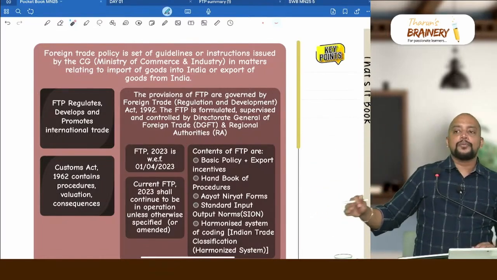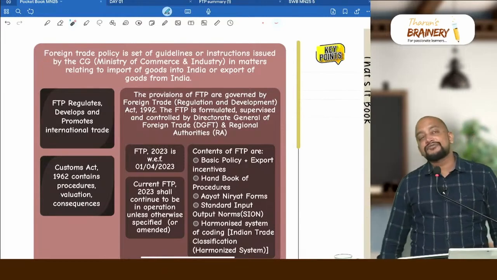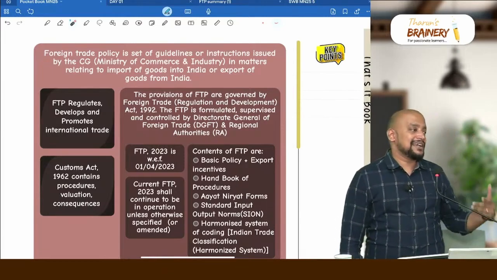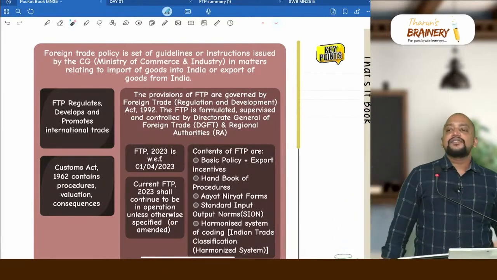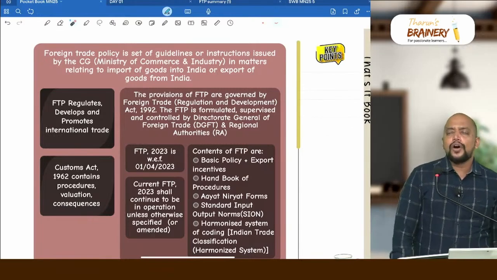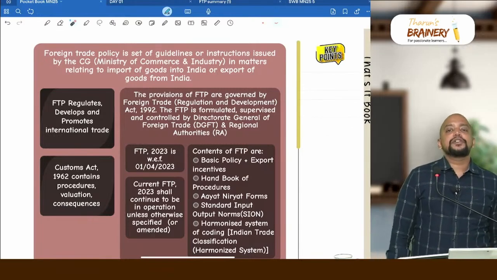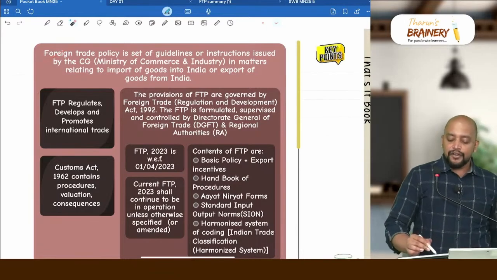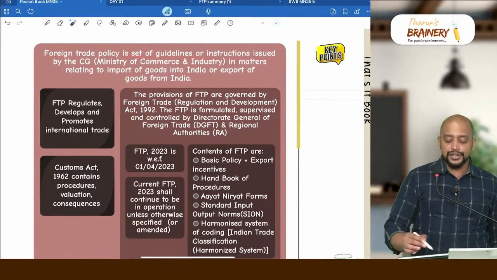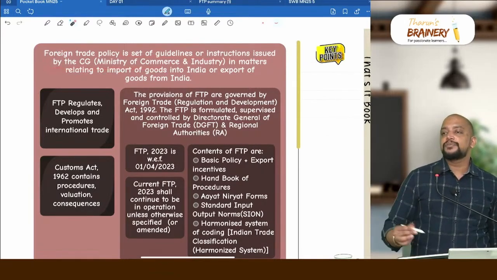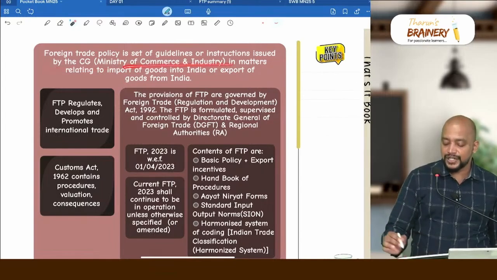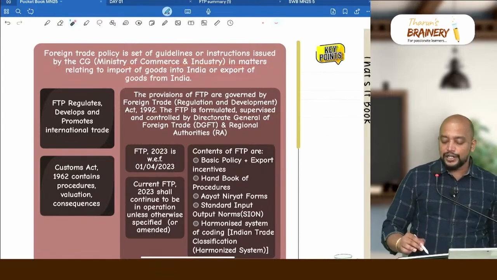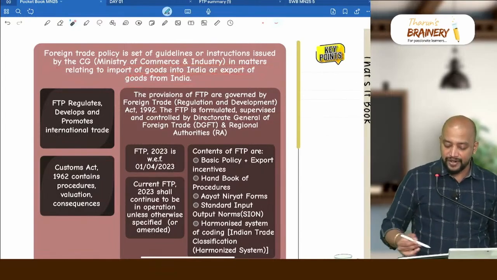Accordingly, the Ministry of Commerce has made an act, that is the Foreign Trade Regulation and Development Act 1992. Under that, they will be coming out with a policy or set of guidelines for the purpose of regulating imports and encouraging exports, that is this foreign trade policy. So foreign trade policy is a set of guidelines or instructions issued by the CG. Which CG? Ministry of Finance or Ministry of Commerce and Industry? Commerce and Industry, in matters related to import of goods into India or export from India.